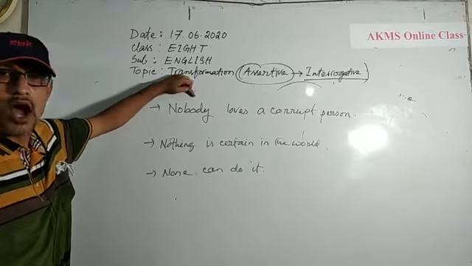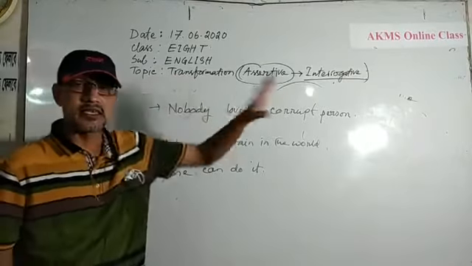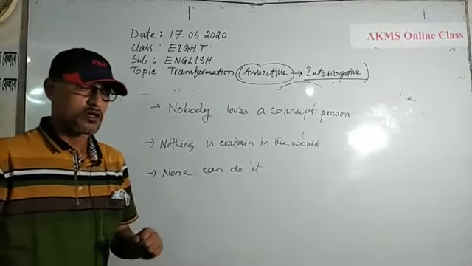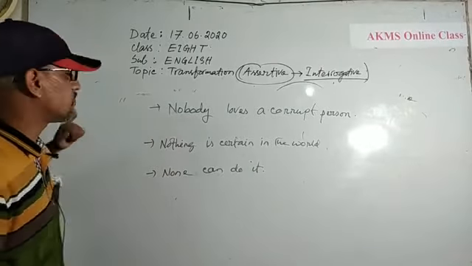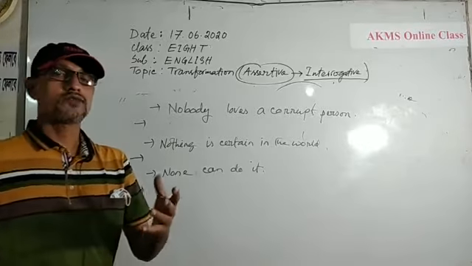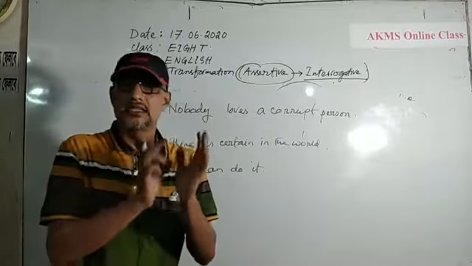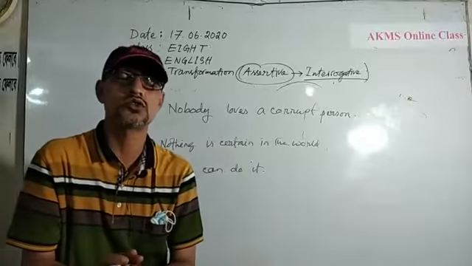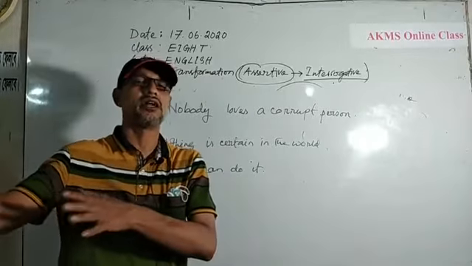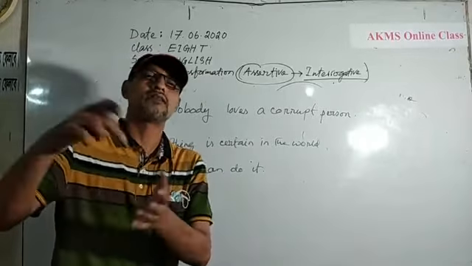No and a noun. So the sentences are in negative form. Dears, how can you transform it into interrogative? I have told you, if the sentence is in affirmative form, then whenever you are asked to transform it into interrogative, at the same time you should make it negative also.